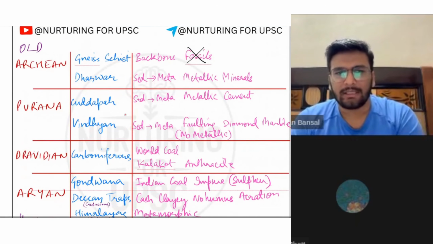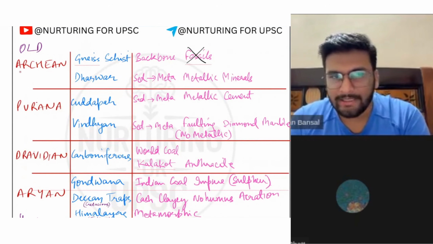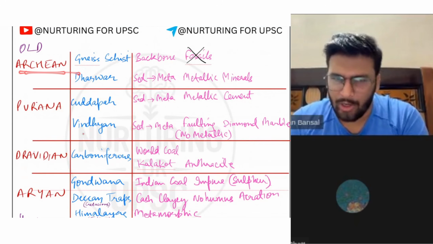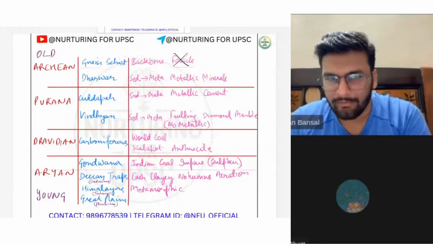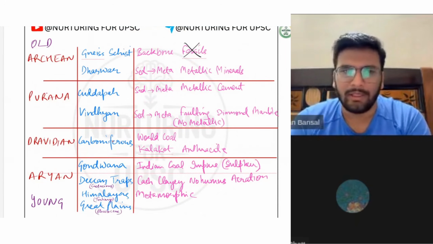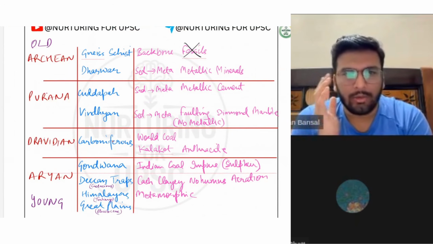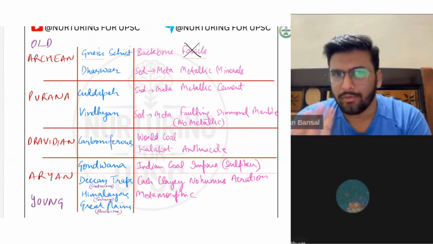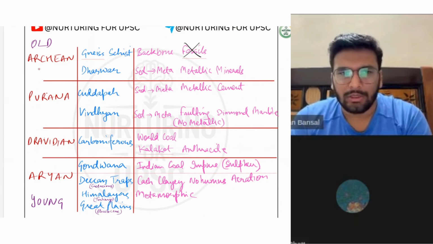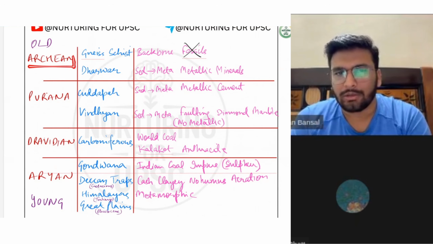Now this is a summary. Our oldest rock system is the Archean rock system. You have to remember each and every word over here, whatever I have mentioned. It will be useful either in the mains or in the prelims. I have not included any word that is not useful for the exam. So you have to remember that the oldest rock system was Archean.